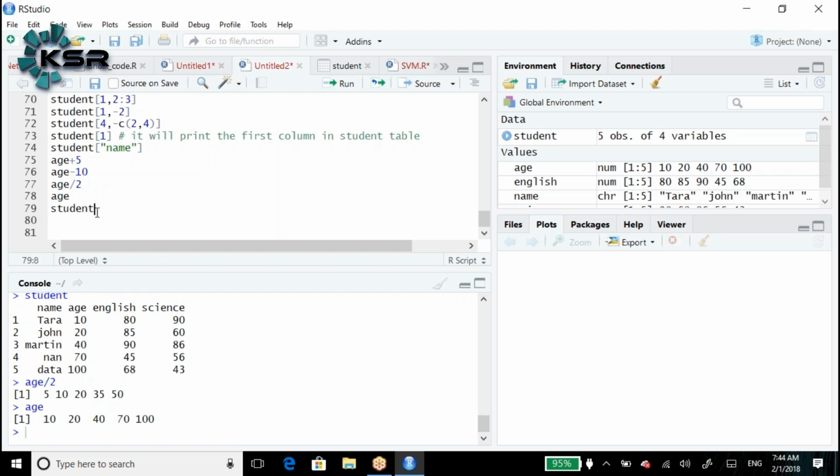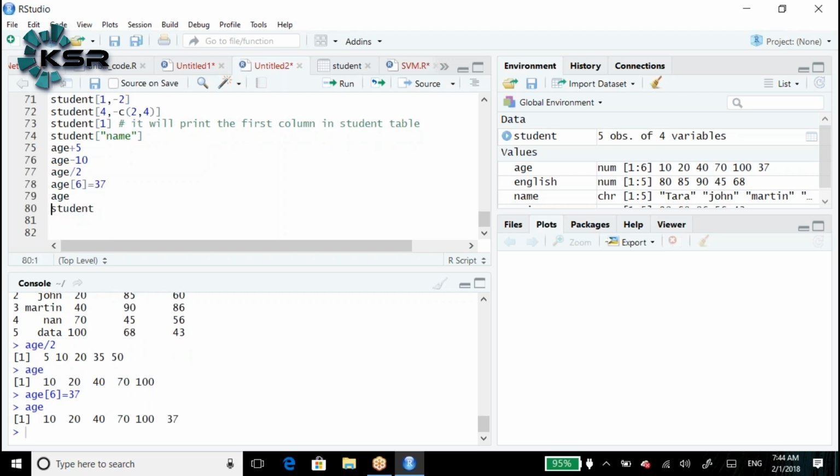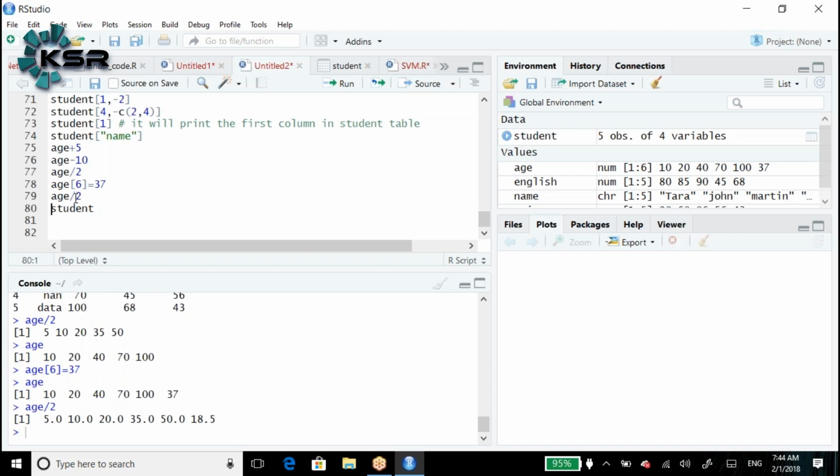Yes, he asked the question, what if instead of 70 there is a number like 37? Let me show you that also if you have a doubt. How many positions do we have in age? 5 positions. Age of 6 is equal to some number, 37. What happens? Now age will be 10, 20, 40, 70, 30, 100, 37. Now age divided by 2 will be 5, 10, 20, 35, 15, 50, 18.5. I hope it will be clear for you now.